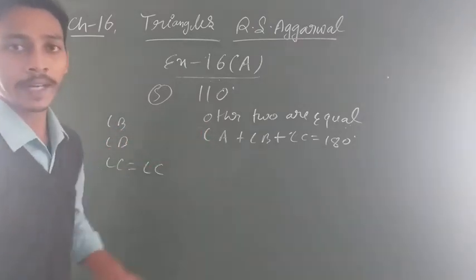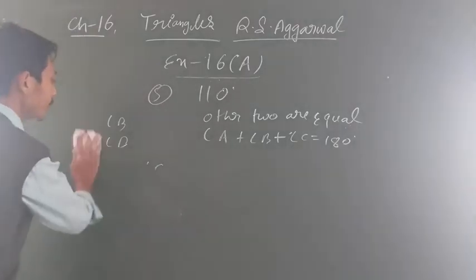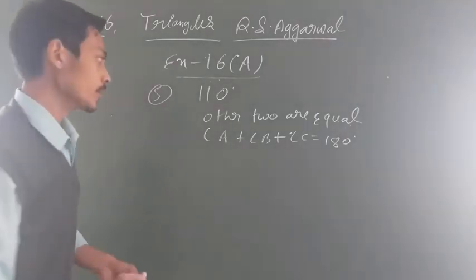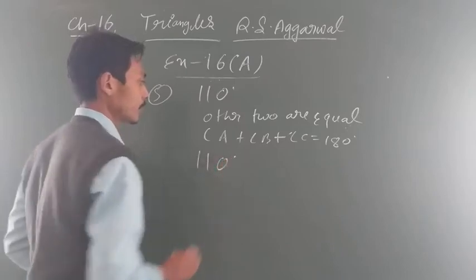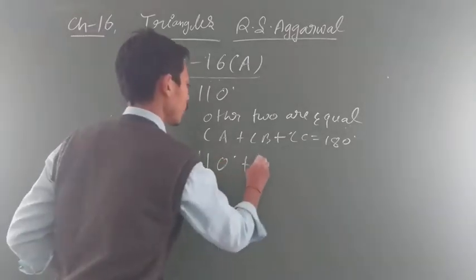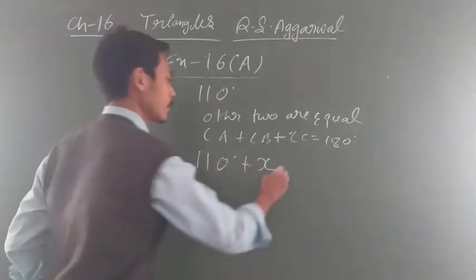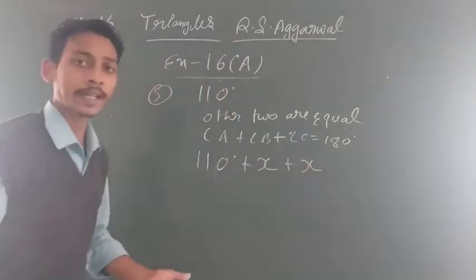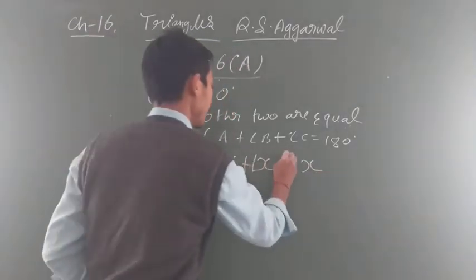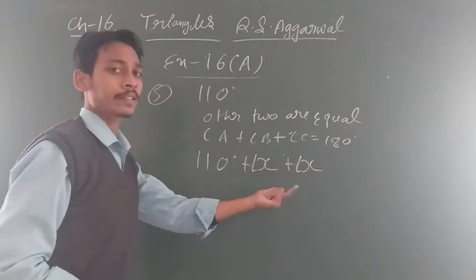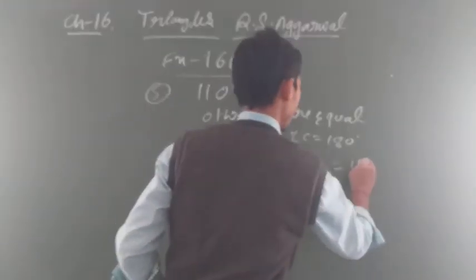Why? Because other two are equal, na? Yani the value will also be the same. So what you will do? You can write down 110 degree, B is x, let C be another x, because both are equal. Both are equal, my students. Anything is equal to 180.